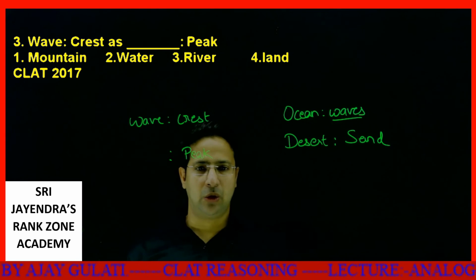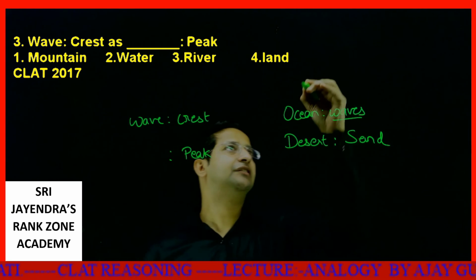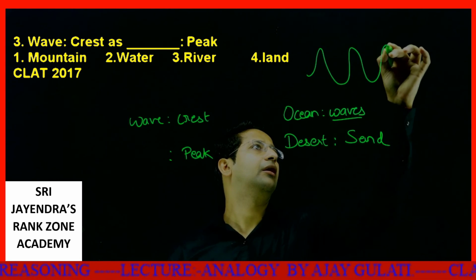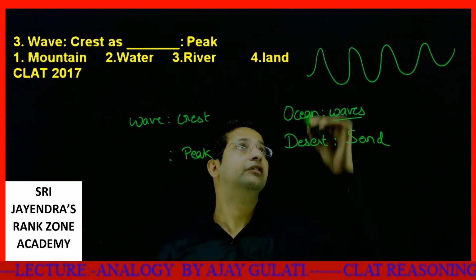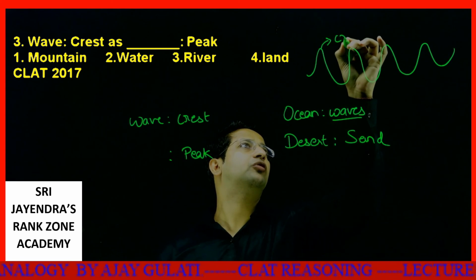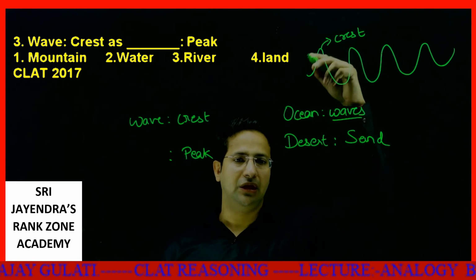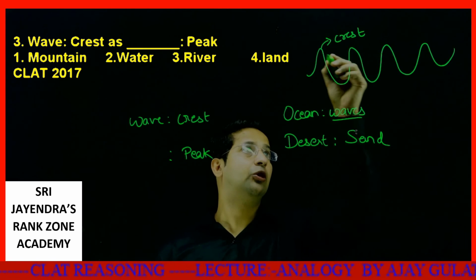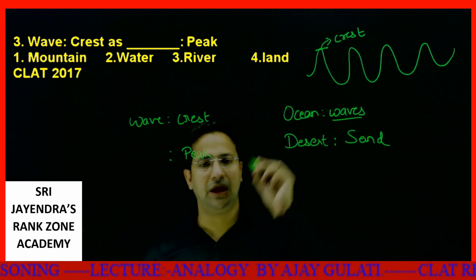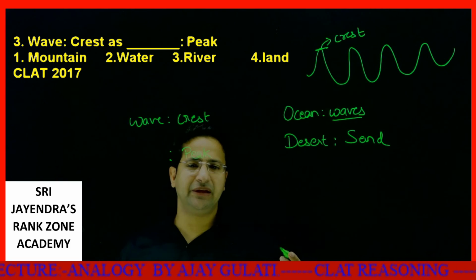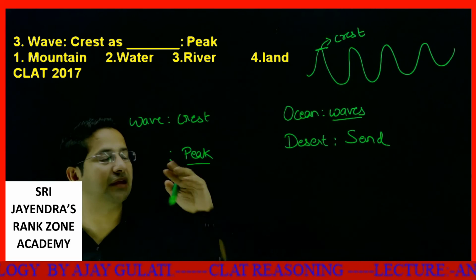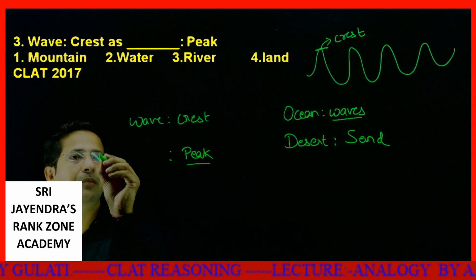See, this is a sort of wave. The top portion, the highest amplitude point, is called the crest. So peak is also associated with the highest point of what?